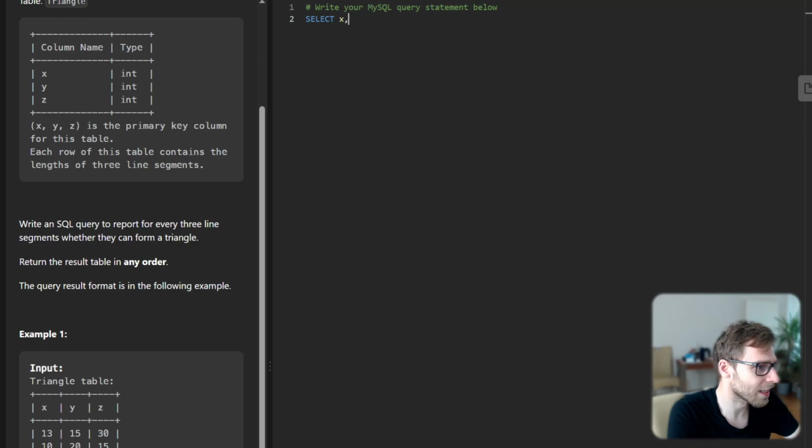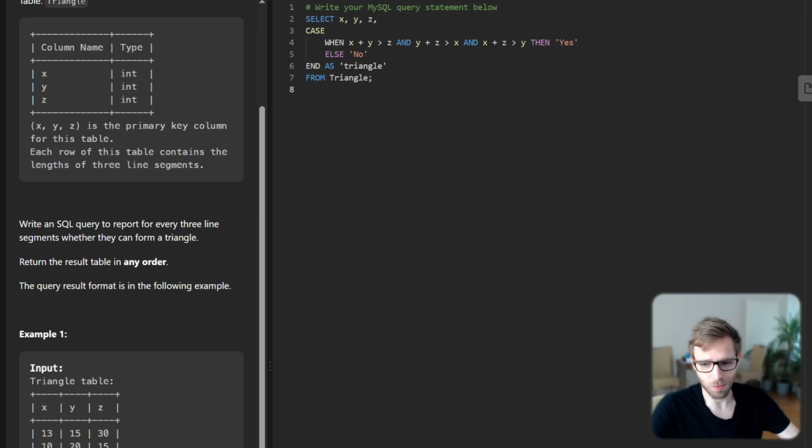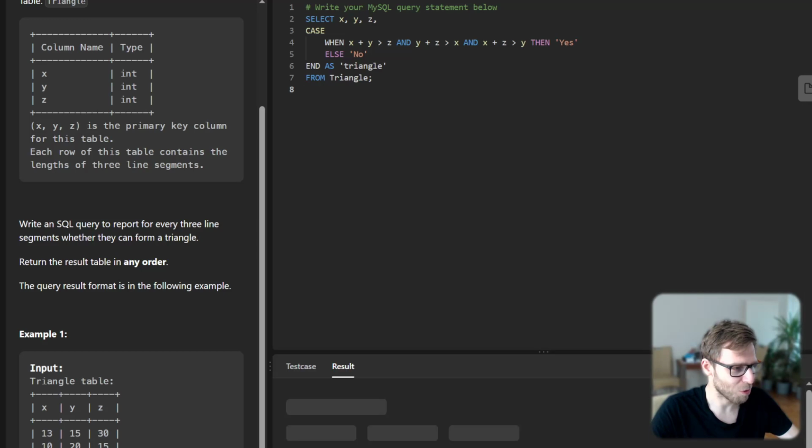Select x, y, z and case when x + y greater than z and y + z greater than x and x + z greater than y, then yes, else no, end as triangle from triangle. So let's see if our query works.